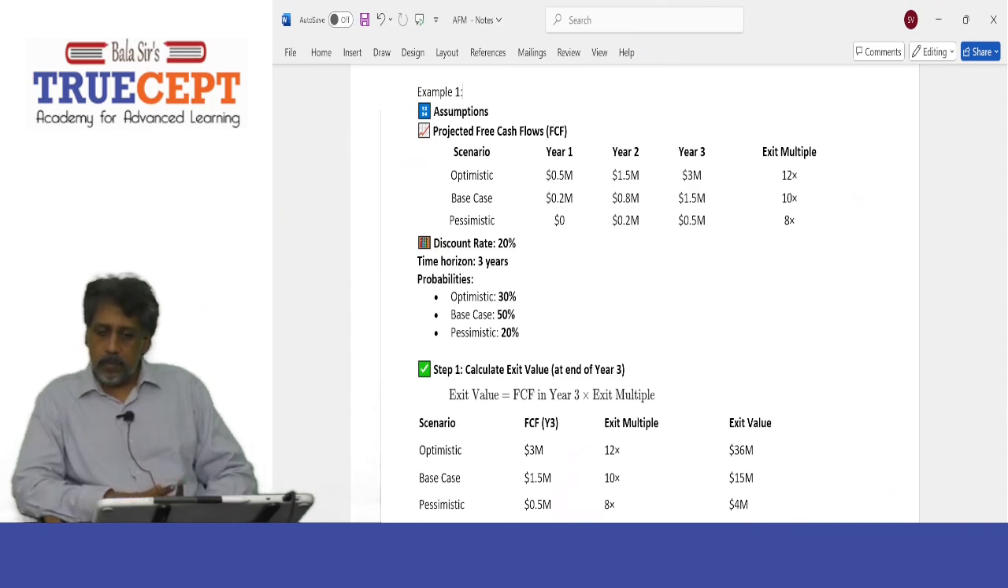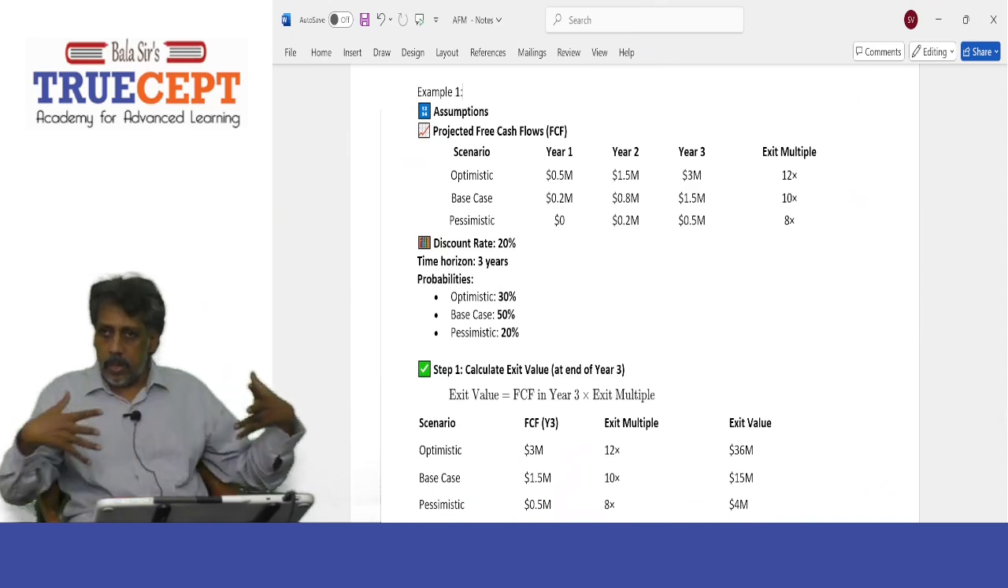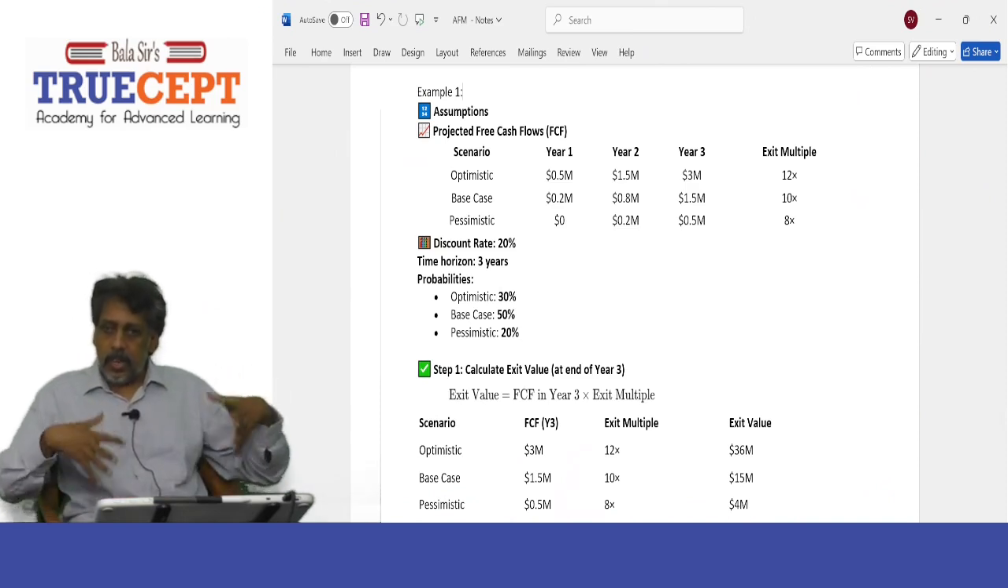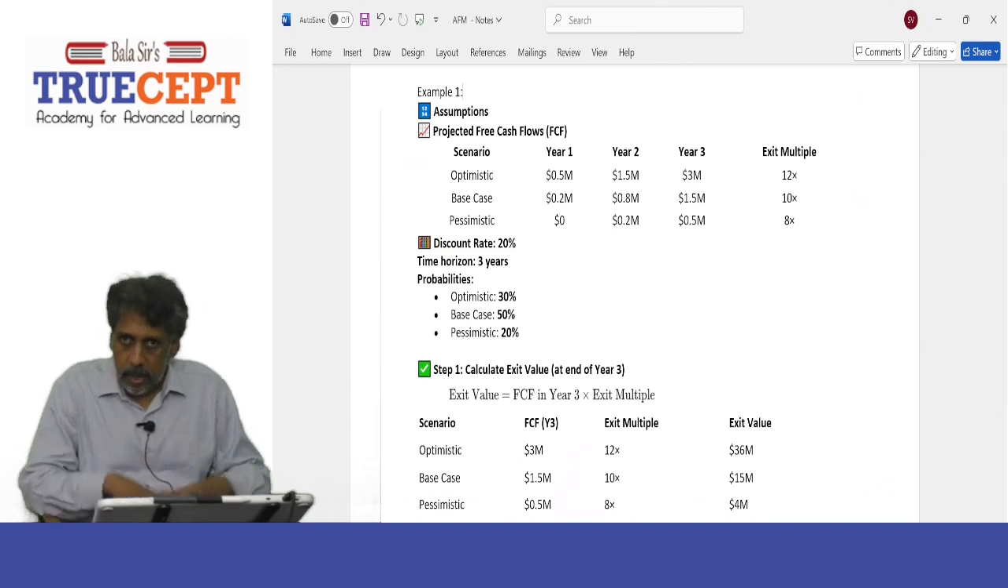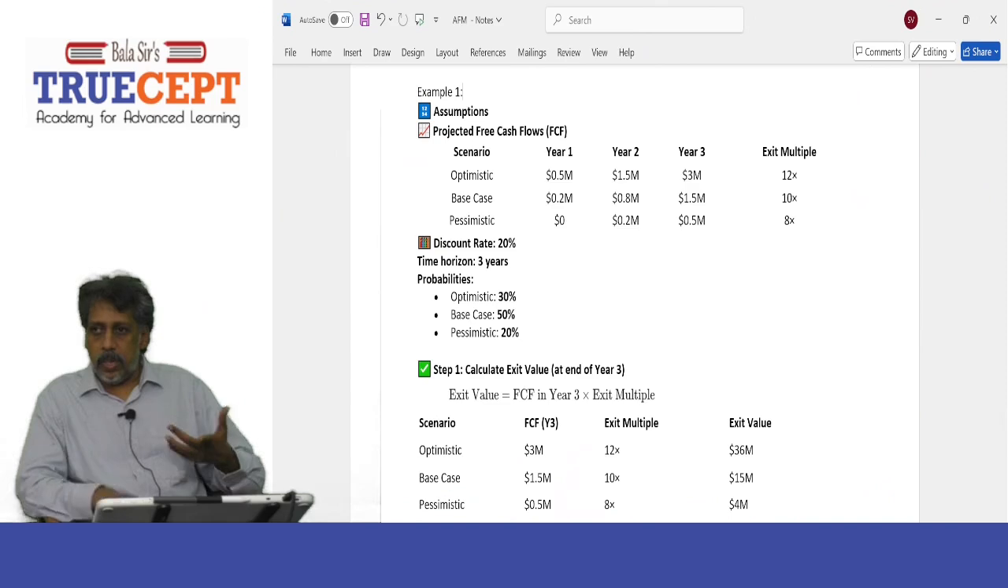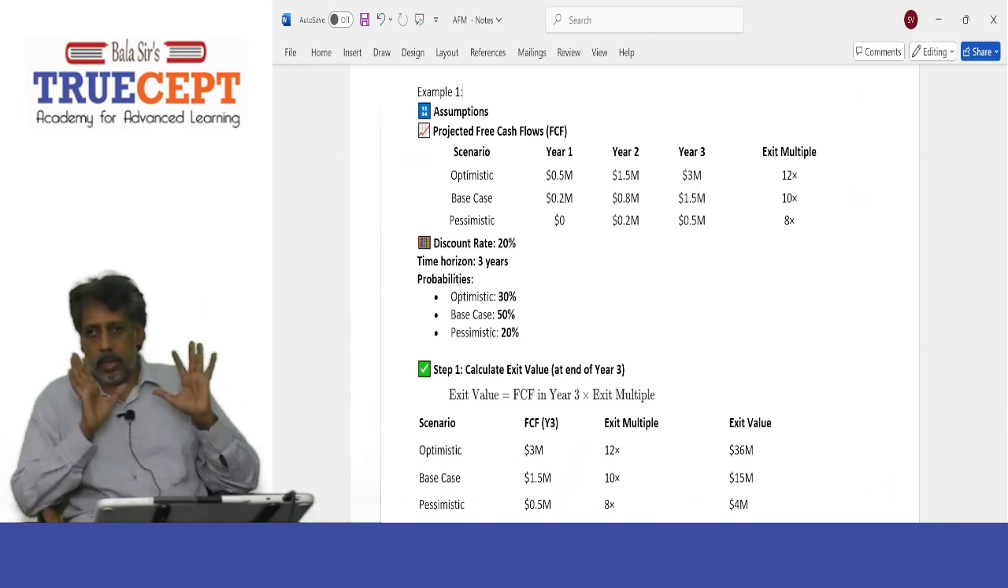Then, time horizon is 3 years. So it's given 3 years cash flow, right? But basically in 3 years time you will exit. At the end of year 3 you will exit. Got it? Either you will sell your startup to another entity or you will sell your shares to the public and walk away. Got it?